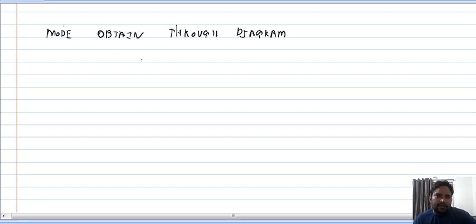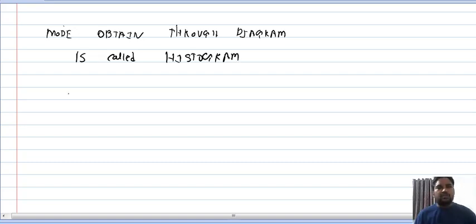To understand this, see, mode is obtained through a graph, through a diagram, and the diagram used to obtain mode is called a histogram.